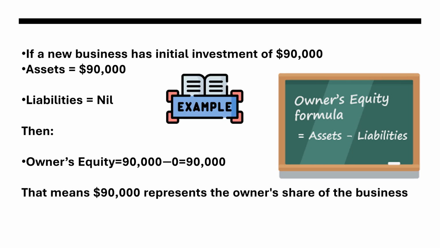Similarly, if a new business has started with a capital of 90,000 US dollars and the transactions have not started yet, that means there is no liability. However, if we subtract this 0 from 90,000, that means the entire 90,000 is the owner's equity.